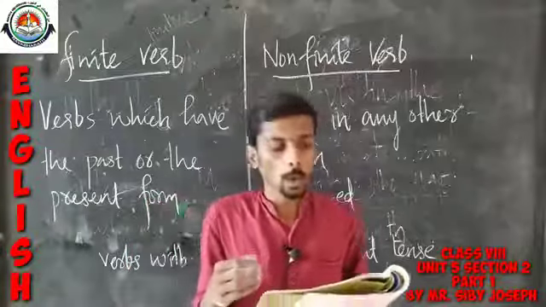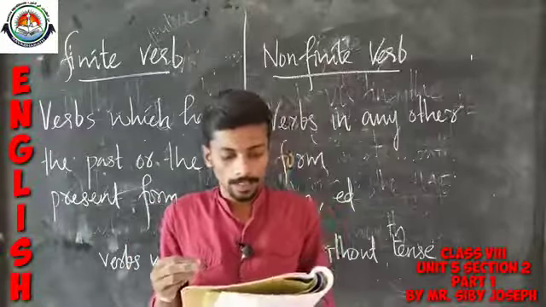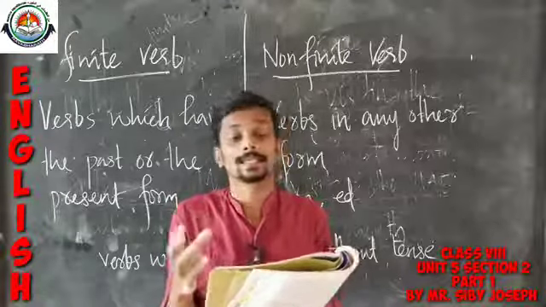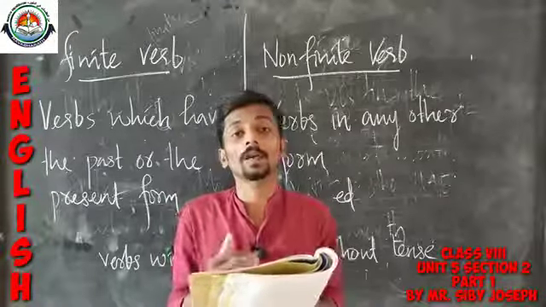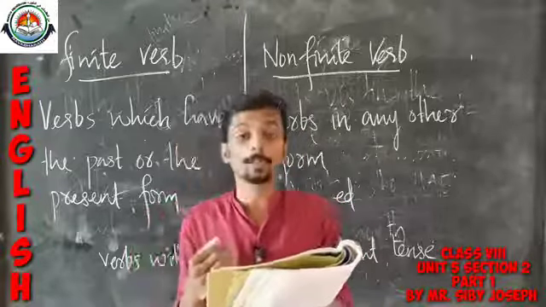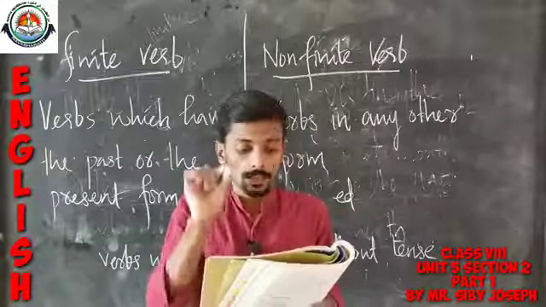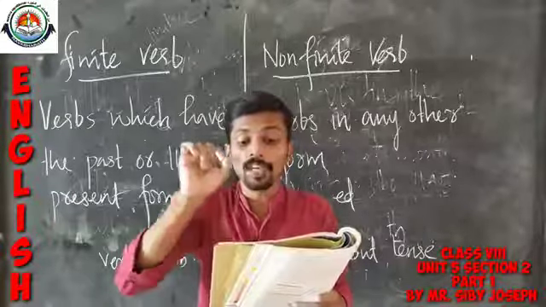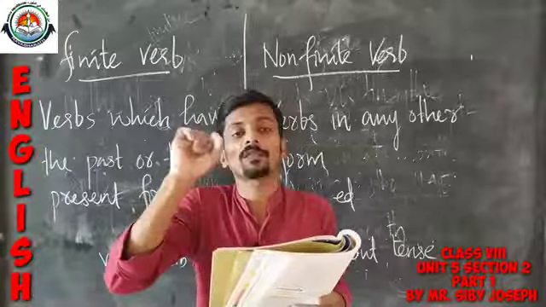Now we are going to discuss the exercises given at the end of this grammatical portion. For that you have to take page number 121. Read the question: study the following group of words, underline the finite verbs and bracket the non-finites.